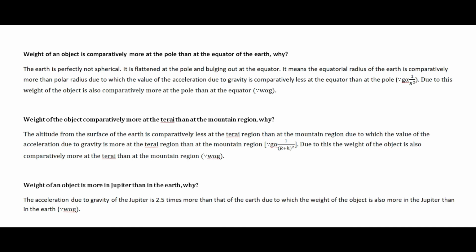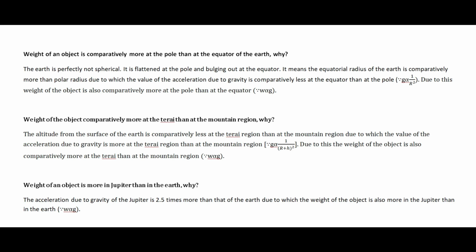So now let's see another fact. Weight of the object is more on Jupiter than on the earth. Why? You know, the value of the acceleration due to gravity on Jupiter is 2.5 times more than the value of the acceleration due to gravity on the earth.